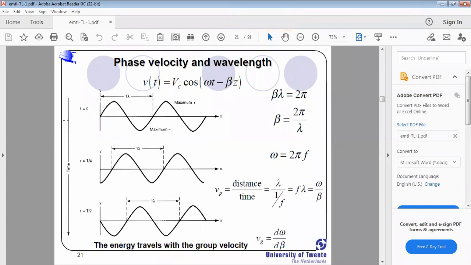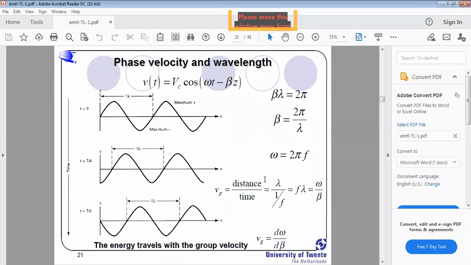How many radians is a complete wave? It is 2 pi, right? So beta into lambda equals 2 pi, and from that, beta equals 2 pi by lambda, right?